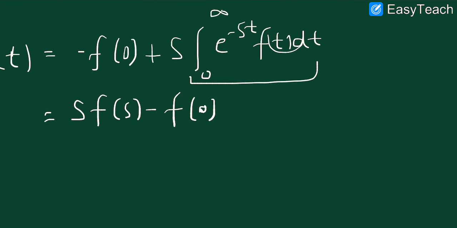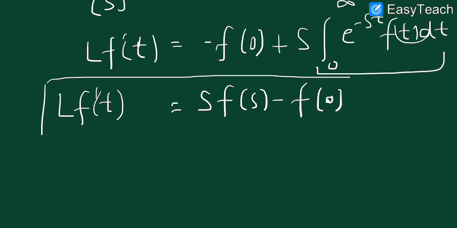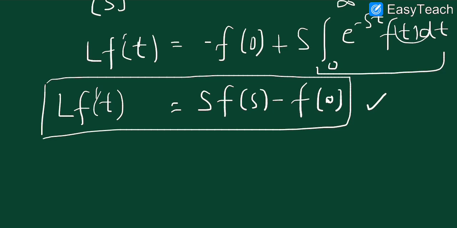So hope this is clear. This is the final result, the outcome, for f dash t.